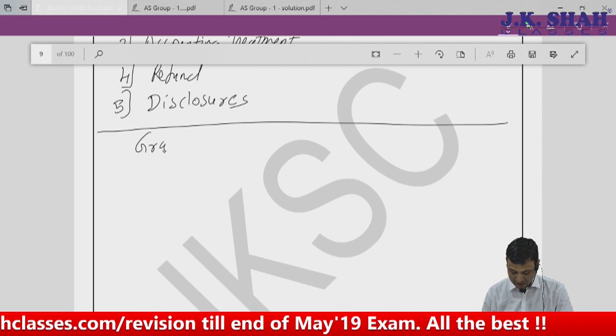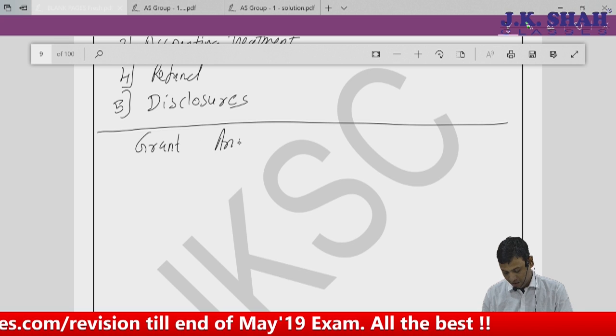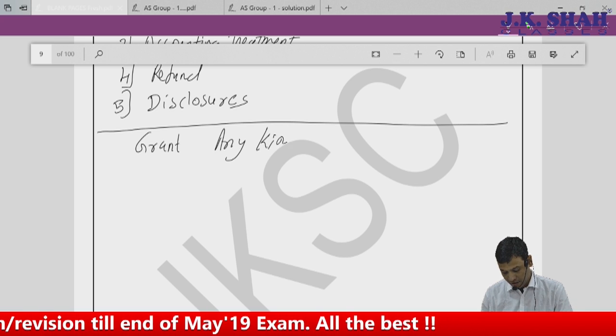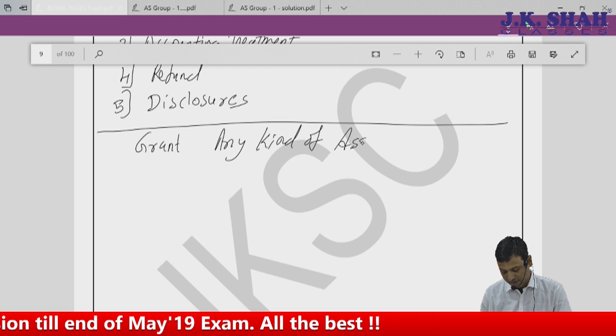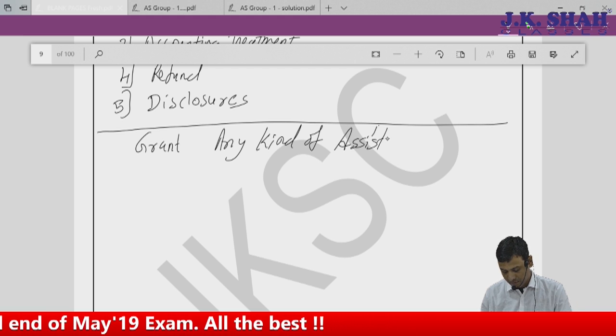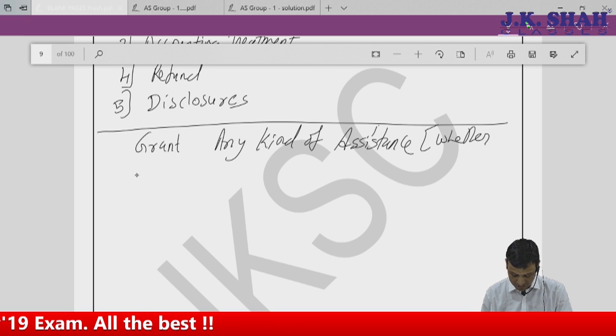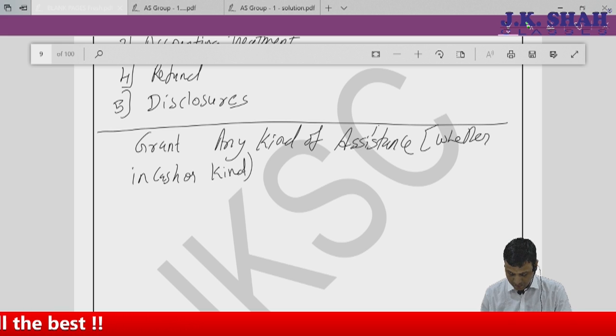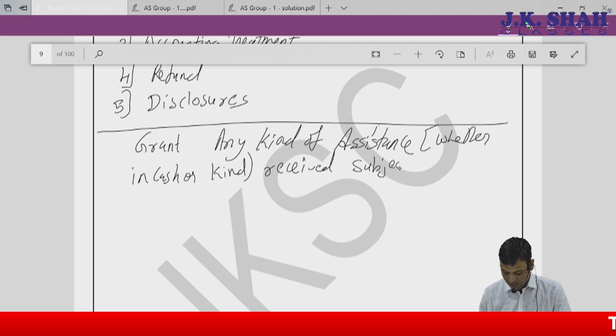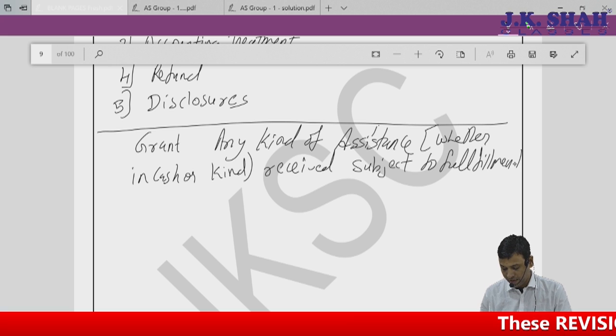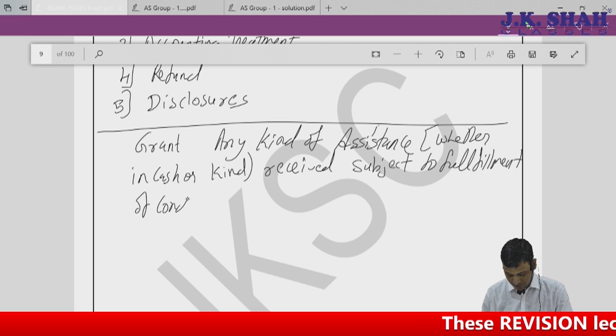Now if I say what is grant, it is nothing but any kind of assistance whether in cash or kind received subject to fulfillment of conditions.